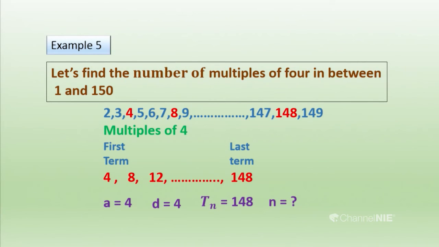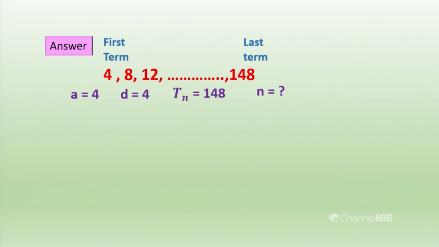What is the question there? So we have to find n here. Then we know 3 data, so we can substitute those data into the formula Tn equals a plus n minus 1 d. Look at that. First term 4, common difference 4, and the last term is 148, so that's Tn, and we have to find the number of terms.